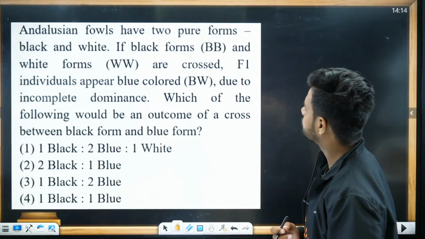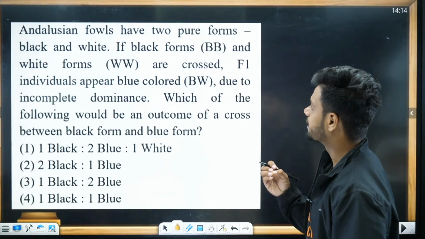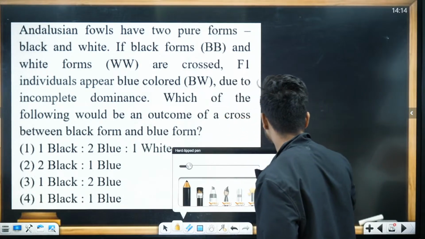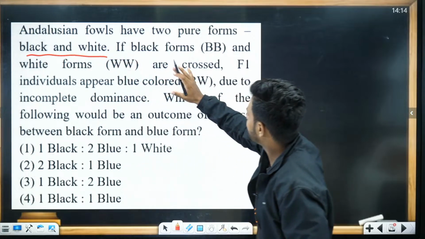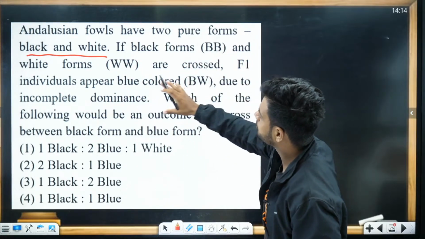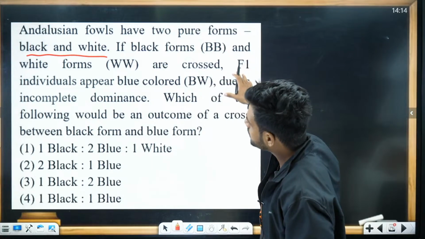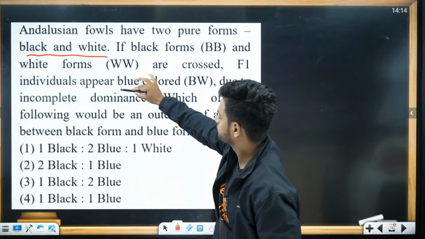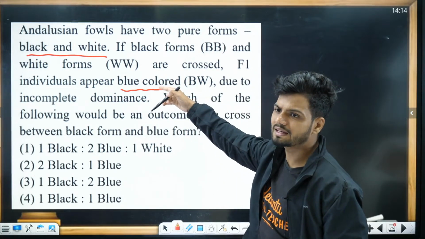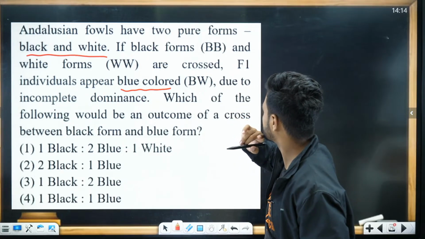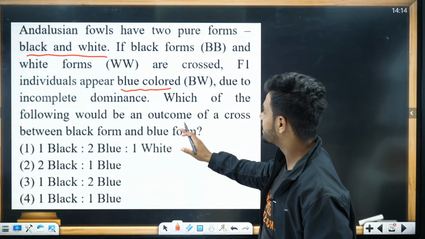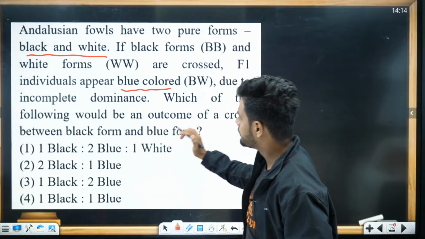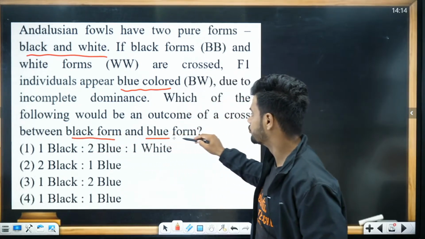Andalusian fowls have 2 pure forms, black and white. If black form BB and white form WW are crossed, the F1 individuals appear blue in color. That is basically the concept of incomplete dominance. Due to incomplete dominance, which of the following would be an outcome of the cross between black form and blue form?